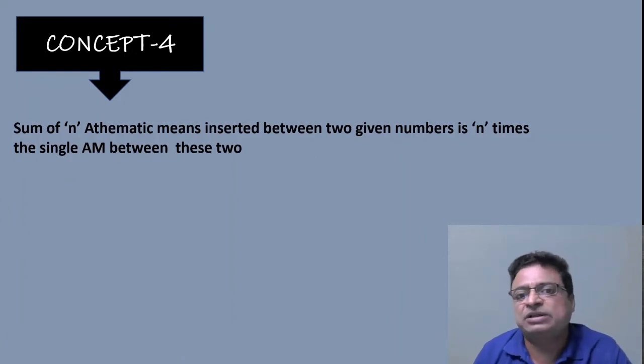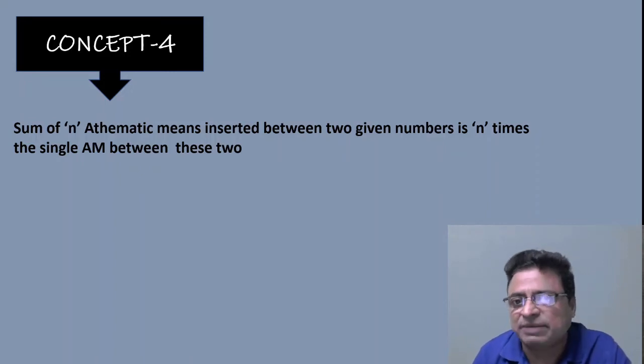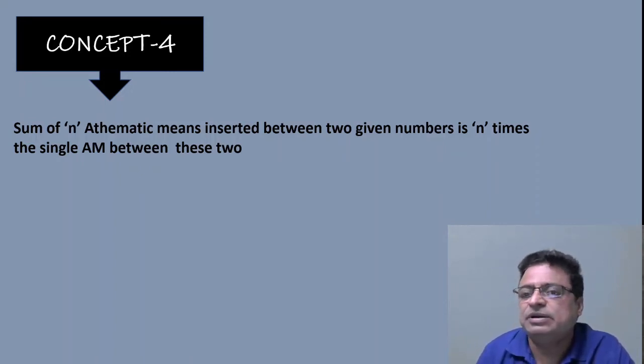The sum of n arithmetic means inserted between two given numbers is n times the single arithmetic mean of these two. The statement, read it very carefully. The sum of n arithmetic means inserted between two given numbers is n times the single arithmetic mean between the two.